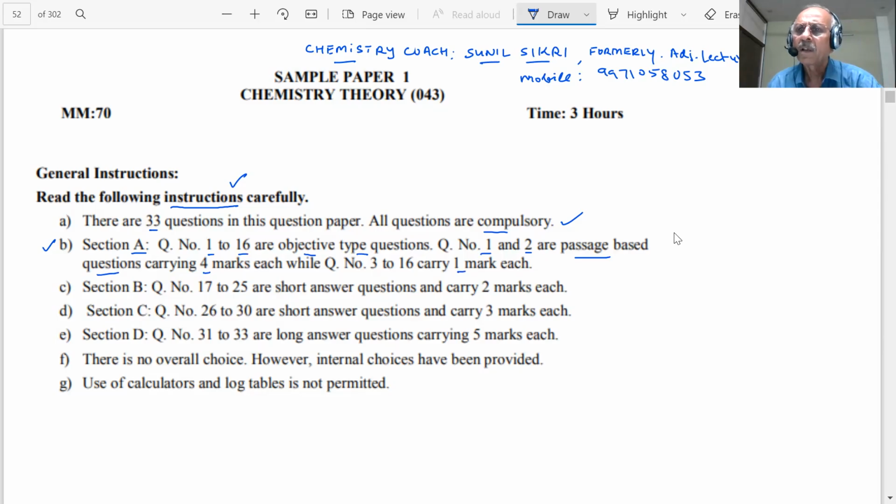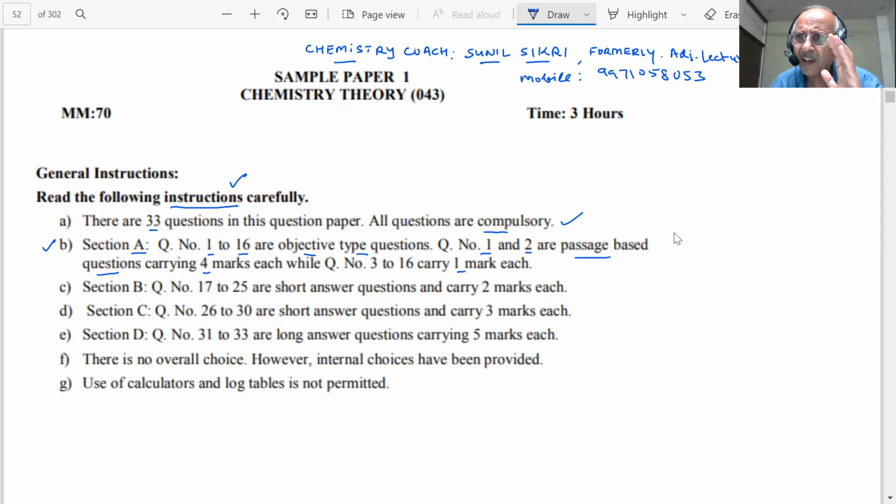Clear? What is the meaning of the passage, students? In a large number of exams nowadays, earlier also in CAT and SAT, GMAT, etc., or any competition, they are giving paragraphs. You have to read the paragraph and then questions based on that paragraph are asked.